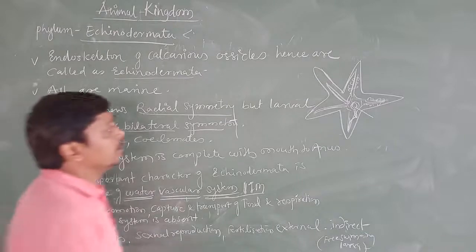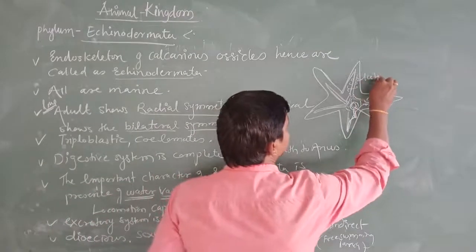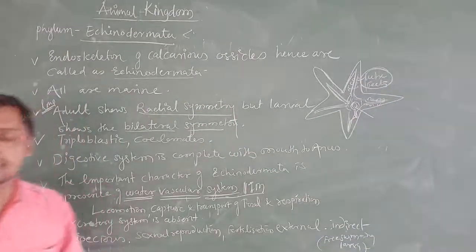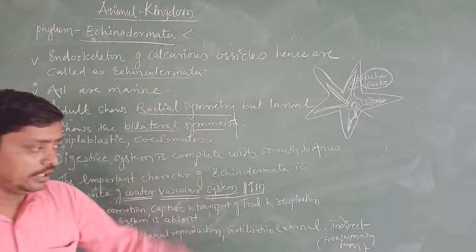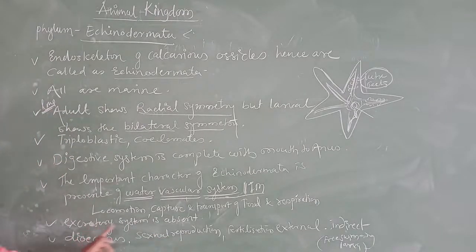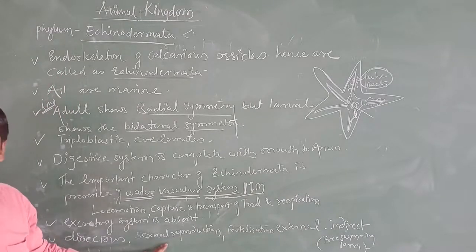And here we used to get two feet. These are what we are going to call the locomotor organs which are found in echinoderms. Those are helpful for locomotion. Now next one is the excretory system is absent here. The excretory system is not there, and all these organisms are dioecious. Dioecious in the sense sexes are separated. Sexual reproduction is going to take place.